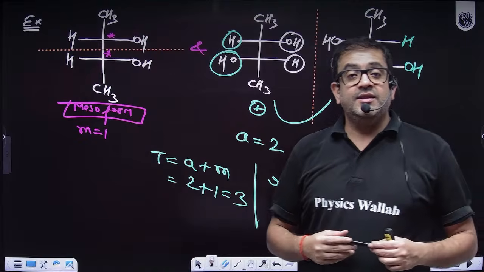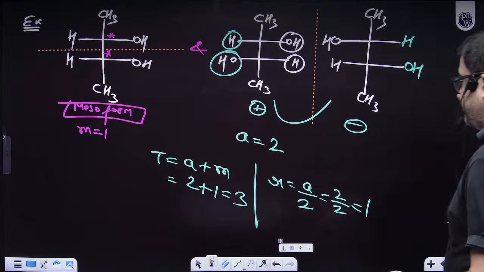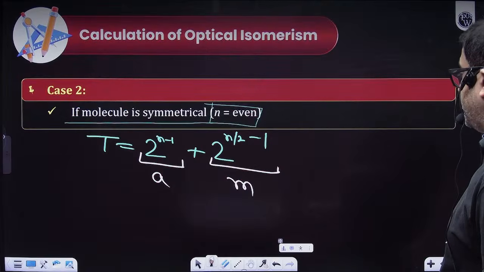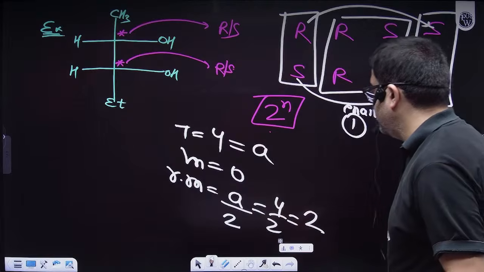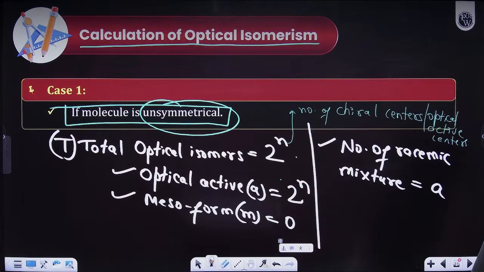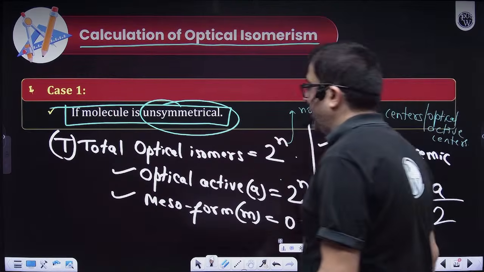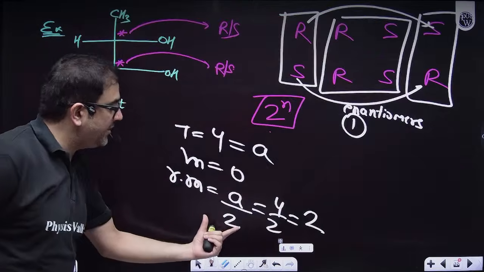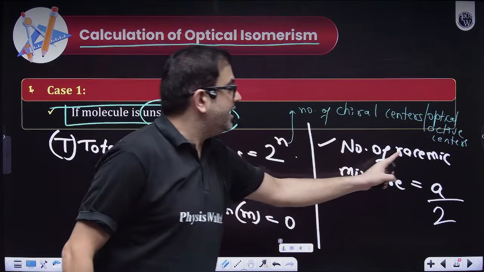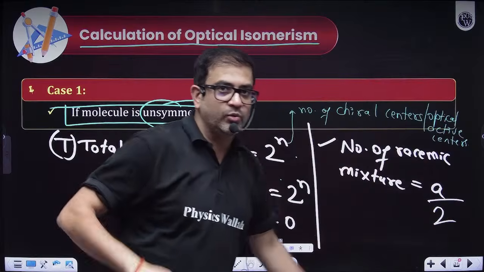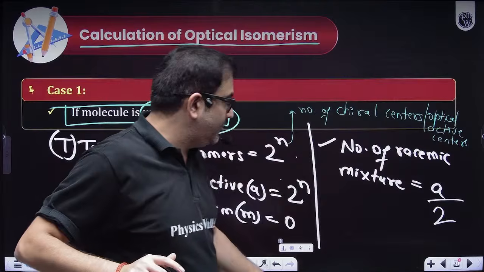Sir, in the previous slide, you wrote racemic mixture is equal to A. Let me check. No, here it is A by 2. Oh, I am sorry, thank you. Here I have explained racemic mixture is A by 2, written and calculated also. The number of racemic mixtures is equal to A by 2. Thank you, Archana.